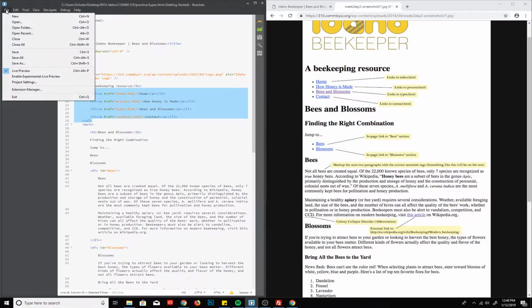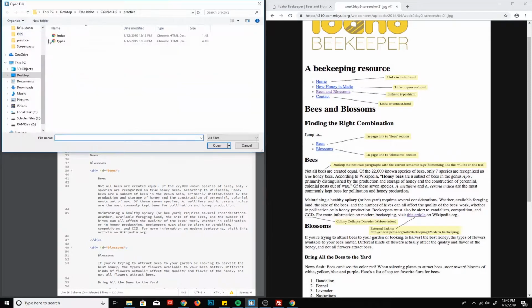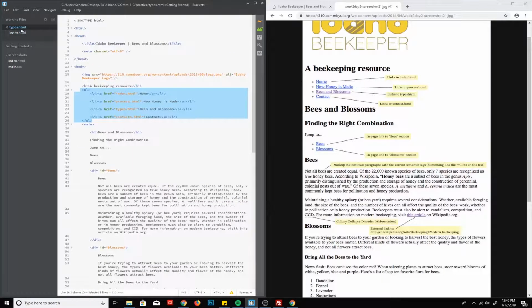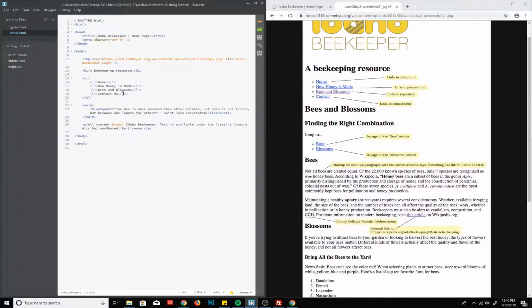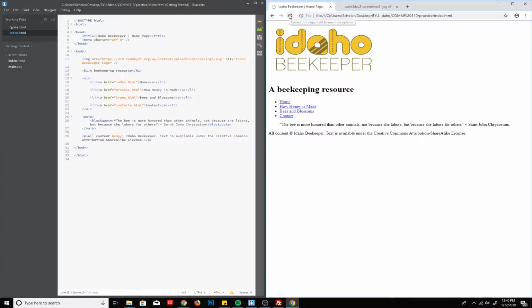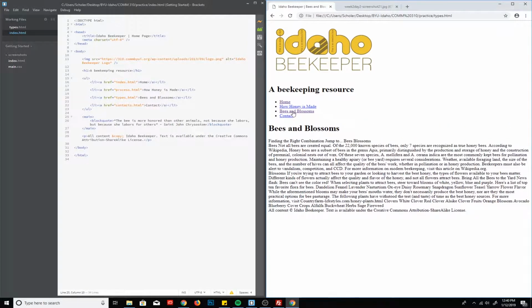So you'll go to File, Open, grab your index page, and then there, right below a beekeeping resource, it looks like it's already in for us, but we're going to paste over top of it so all the links are in it, and save it. So now, when we refresh this, if I go home, it's going to take me back and forth, and the other one is Bees and Blossoms. So you can actually see it's going to go back and forth between pages.